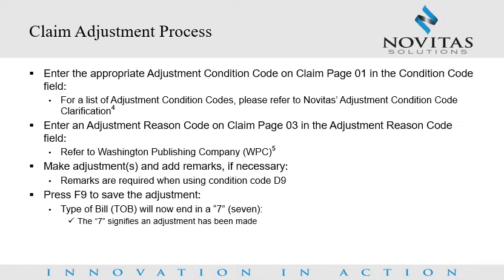The system automatically takes you back to the claim summary inquiry screen, and the message "Process completed, enter next data" appears. If you are not automatically returned to the claim summary inquiry screen, errors exist that you will need to correct. Once you have corrected the errors, press F9 again to store the claim in FISS. You may need to keep doing this if errors continue to be found on the claim. Please note that the type of bill will automatically change to a 7 in the third position, which means it is an adjustment bill once it is stored.